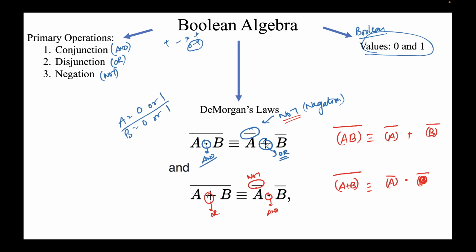Like in every algebra we have some laws. 1 plus 1, we know in primary school mathematics this is 2. 2 plus 1 is 3, and so on. These are addition laws in primary school mathematics. Similarly, 1 into 2 is 2, 2 into 1 is also 2. Laws of multiplication. Similarly, these two are the laws of Boolean algebra, which are called De Morgan's laws.